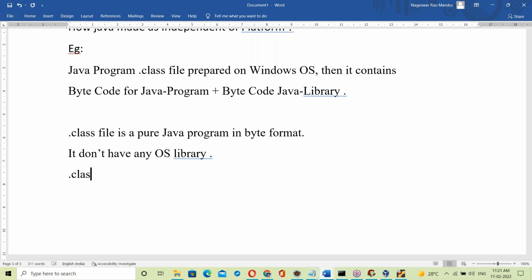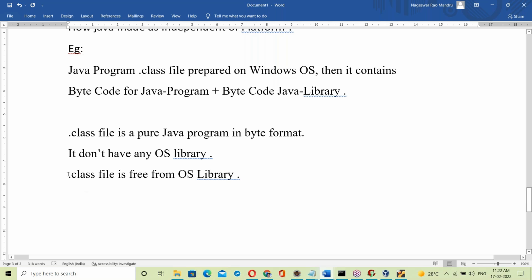The dot class file is free from OS library. It doesn't have any OS, just a very plain Java program.